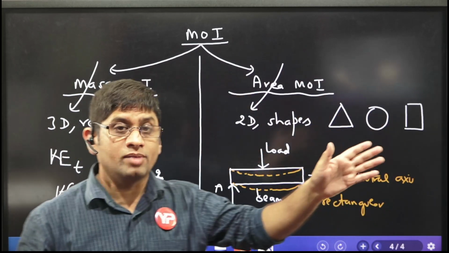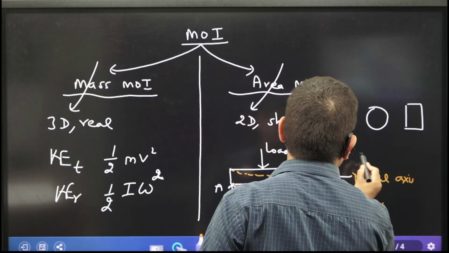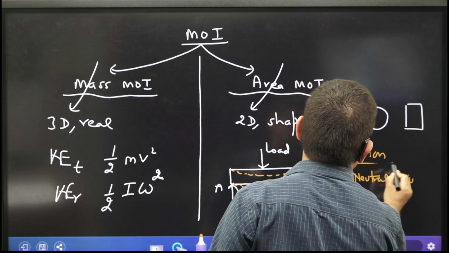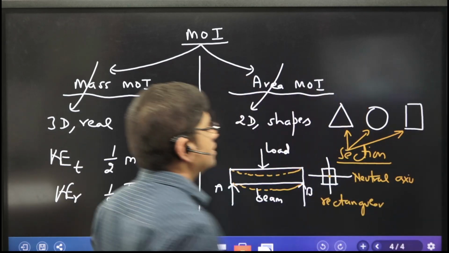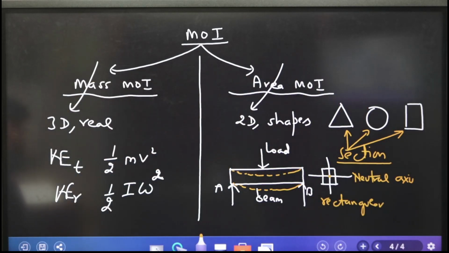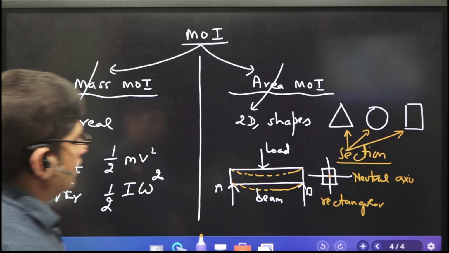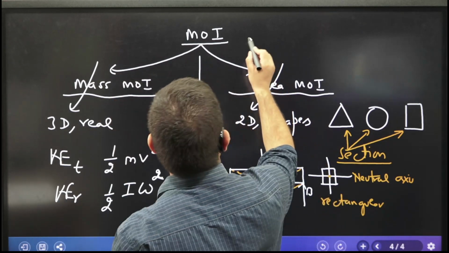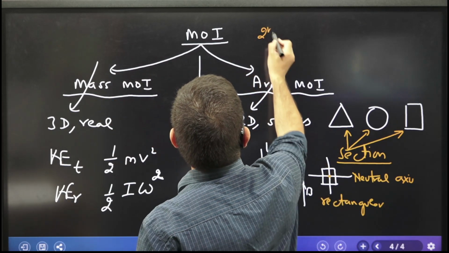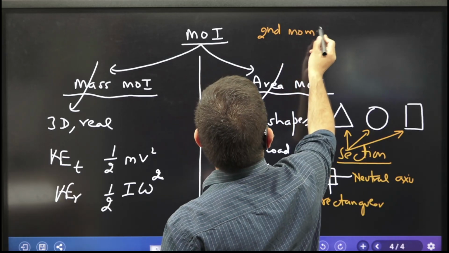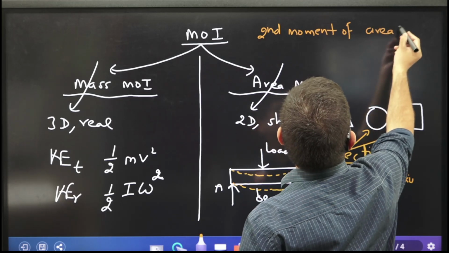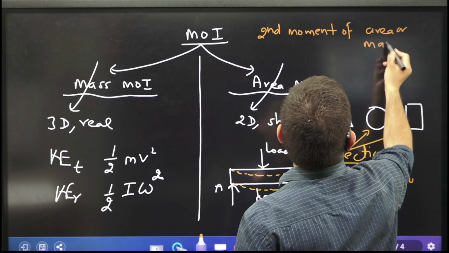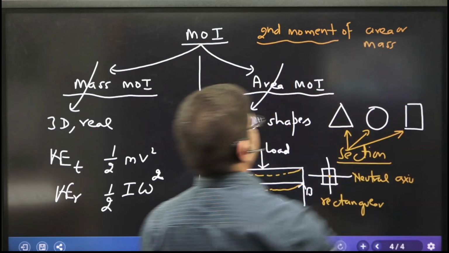Okay, sir, when we talk about section, this is what? This is the section. And what is a section? Sir, a section can be triangular, rectangular, or circular. So whenever you talk about the section, you calculate area moment of inertia. And let me tell you now the definition of that. Moment of inertia is the second moment of area or mass. What is the second moment of area or mass?